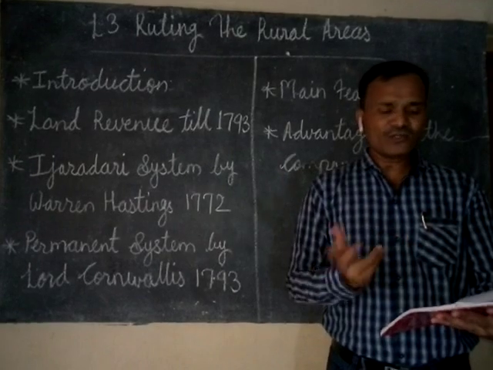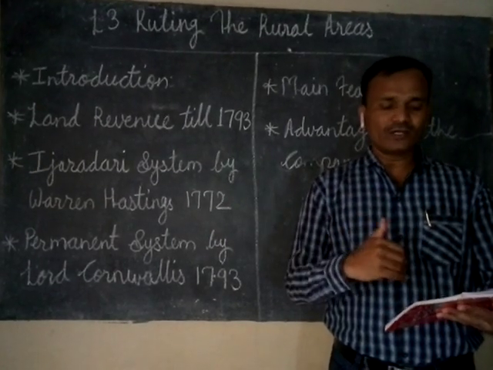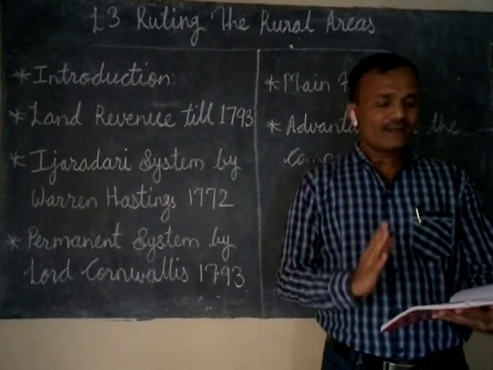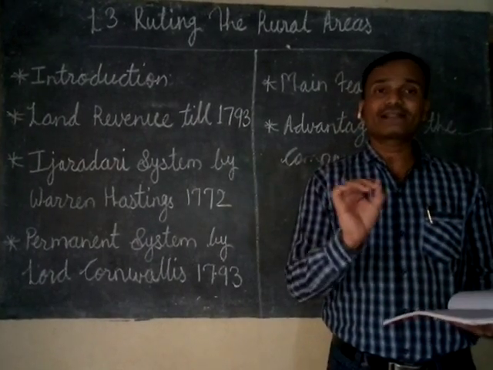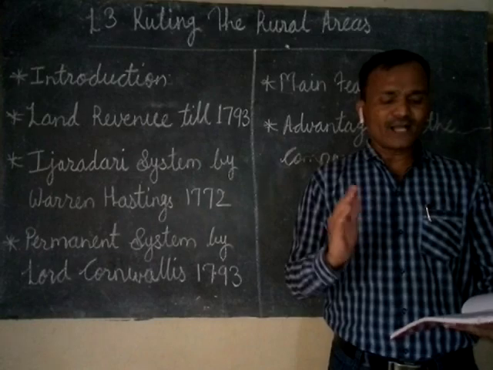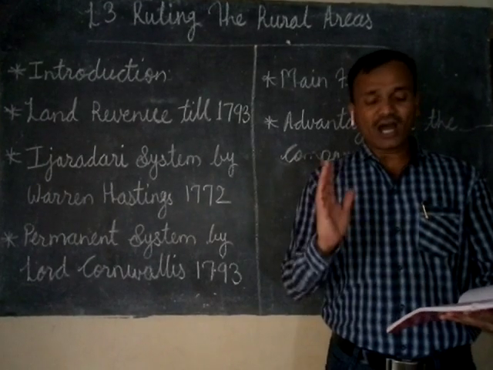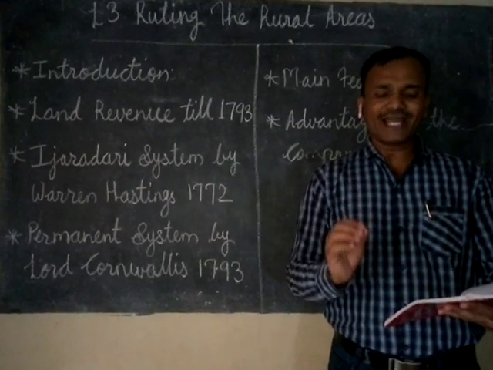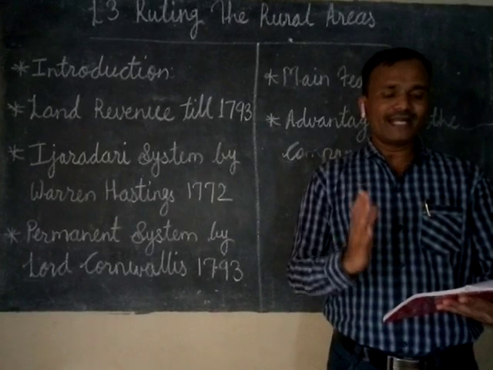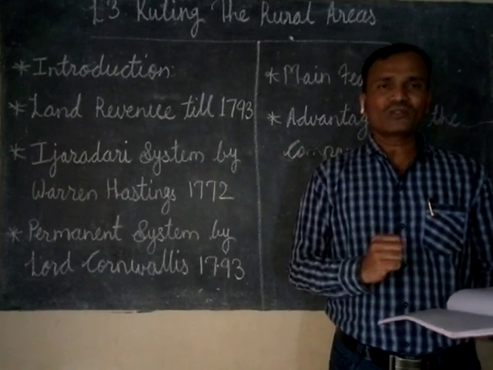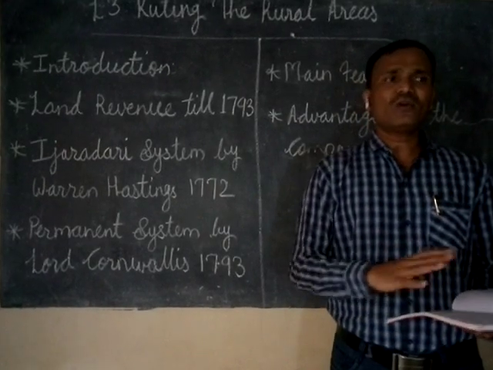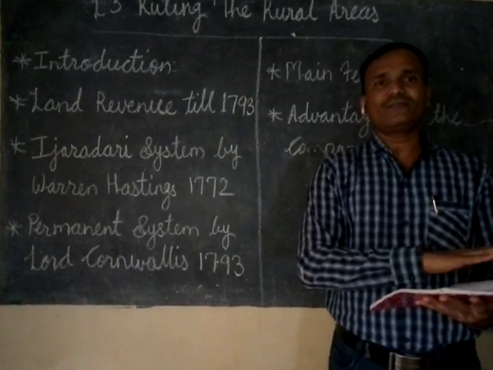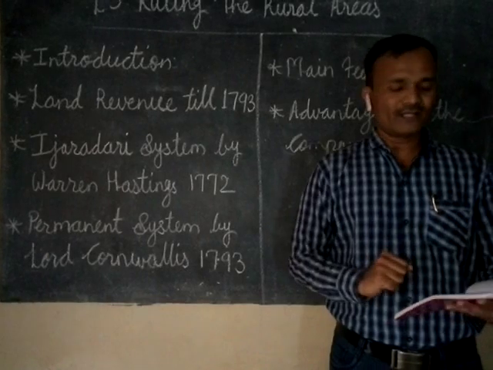The farmers produced crops on their own land and paid a part of that production to the king as revenue. Some people were also engaged in arts and crafts like pottery and iron smelting. These were the other occupations done by the people. Everything was running at a very smooth level.